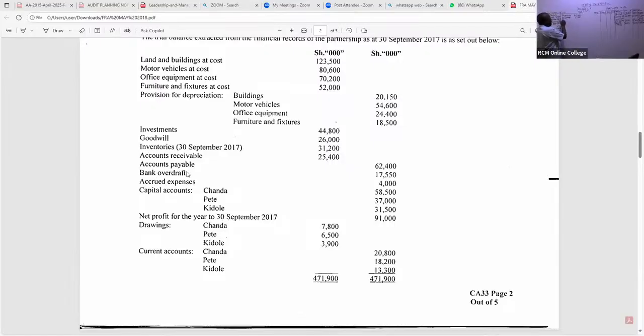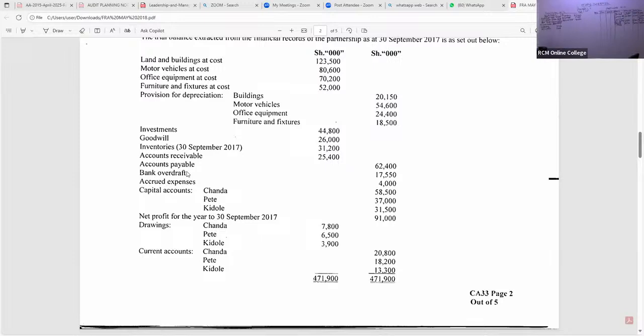And then now, my good students, I can see accrued expenses. Those are current liabilities. So current liabilities, we have accrued expenses of how much? I wish I had a physical paper to underline. So that is accrued expenses of how much? Is there somebody? 4,000, right? Accrued expenses of 4,000. Thank you so much.